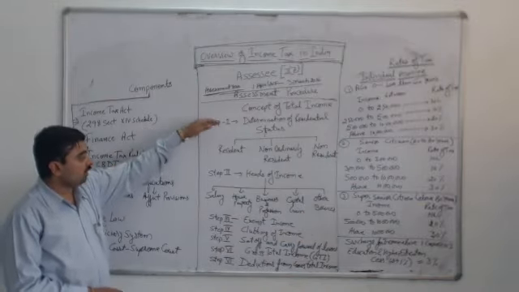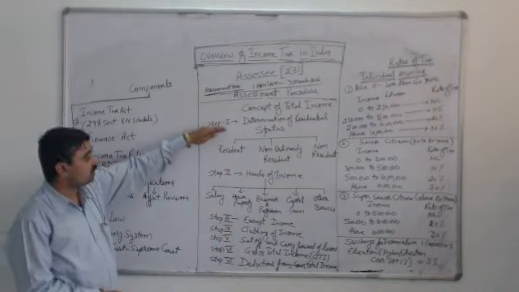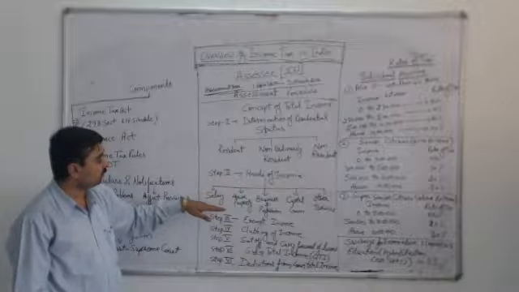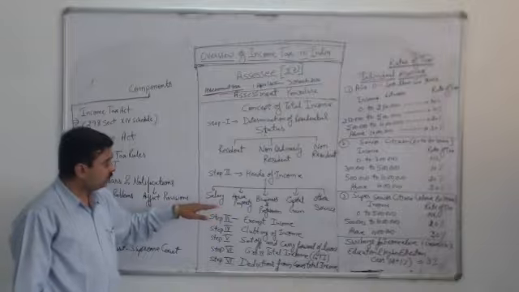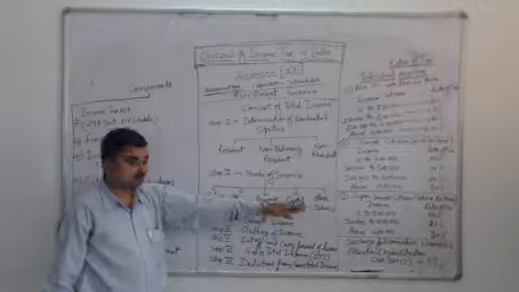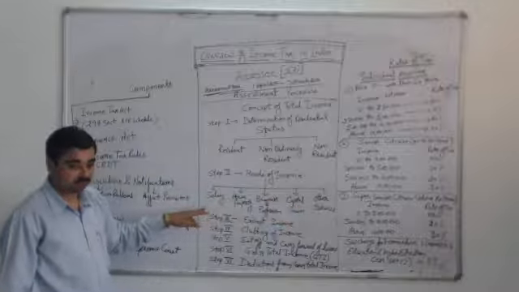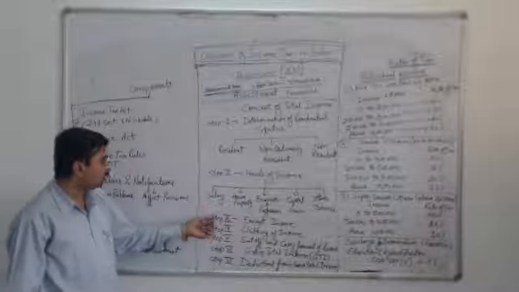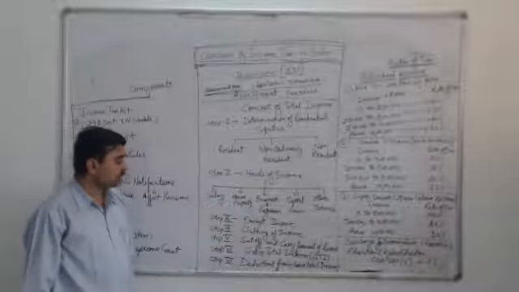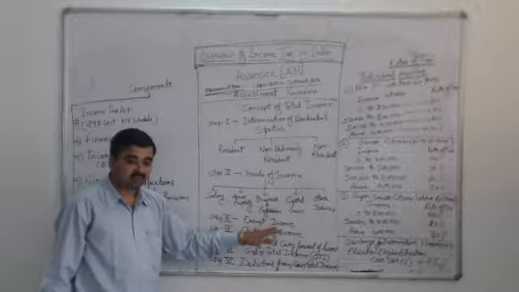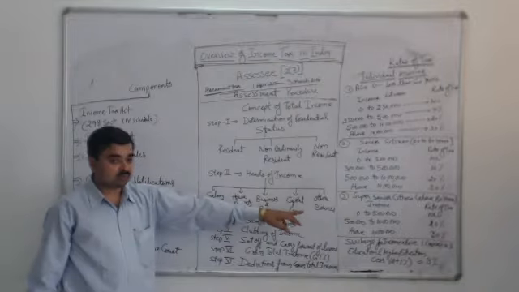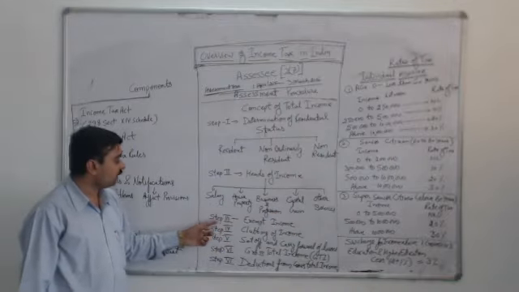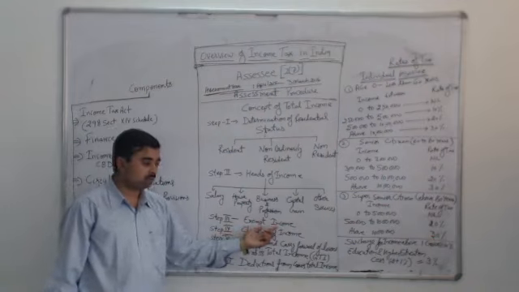Now, once we have identified the residential status of an assessee, and the income of an assessee as per the 5 heads, thereafter we have to arrive at the total income of an assessee by adding the income of these 5 heads. Once we add the income, we go towards step number 3. Step number 3 is exempt income. The income which is included in any of the 5 heads but which is not taxable will be reduced from this, and that is why it is called exempt income.